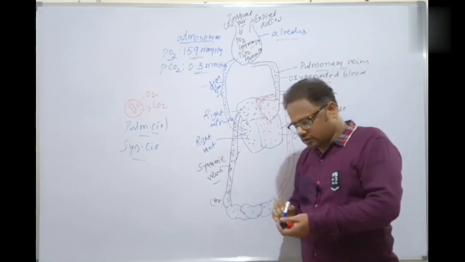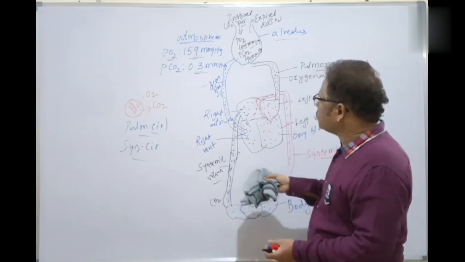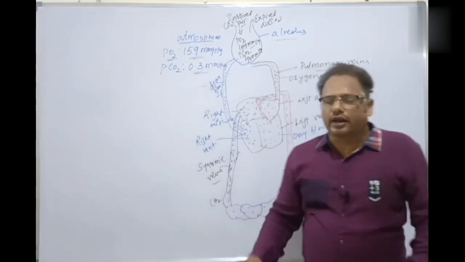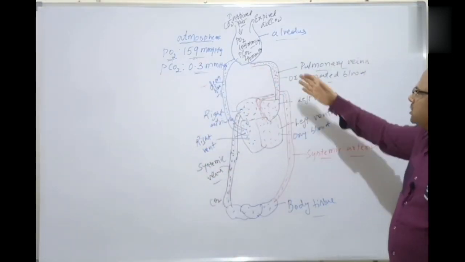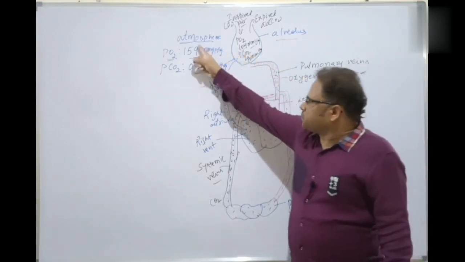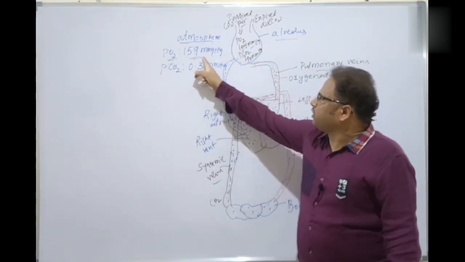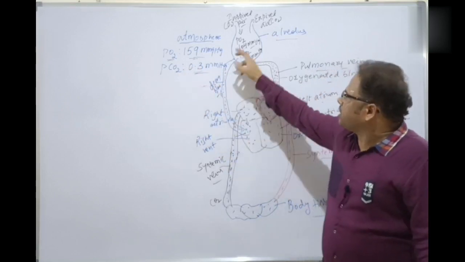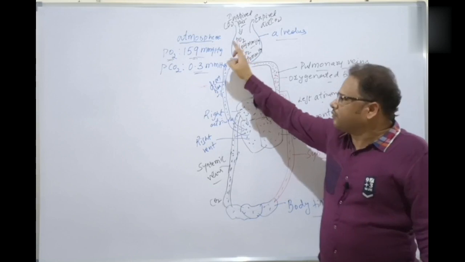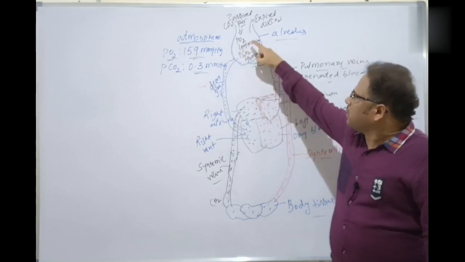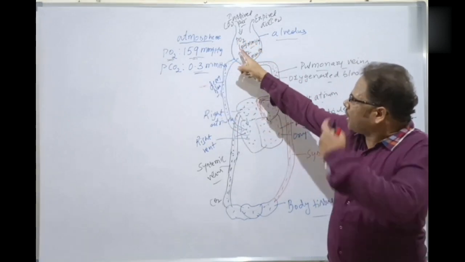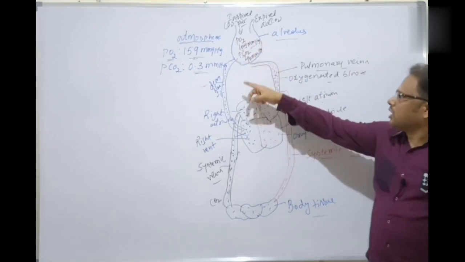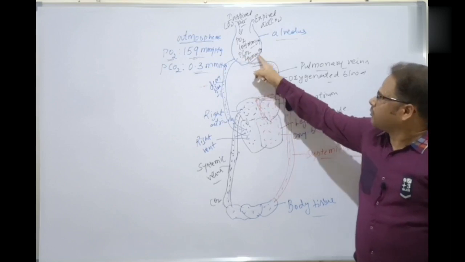Okay, students. So this is moving. How is this possible? How does the exchange of gases occur? That is the major discussion now. Based on diffusion, as I told you, the atmosphere contains a partial pressure of oxygen of 159 mmHg and a partial pressure of carbon dioxide of 0.3 mmHg. Based on this, oxygen diffuses from the atmosphere into the lungs, where in the alveoli the partial pressure of oxygen is 104 mmHg and of carbon dioxide is 40 mmHg.